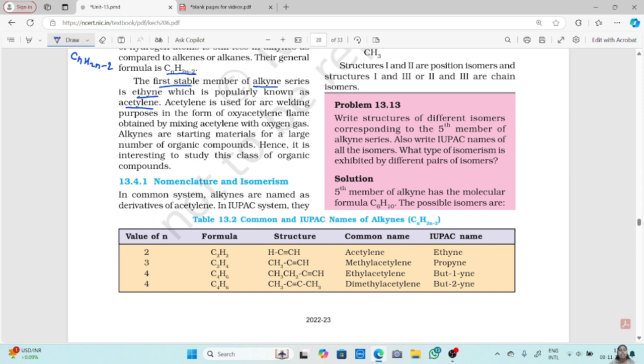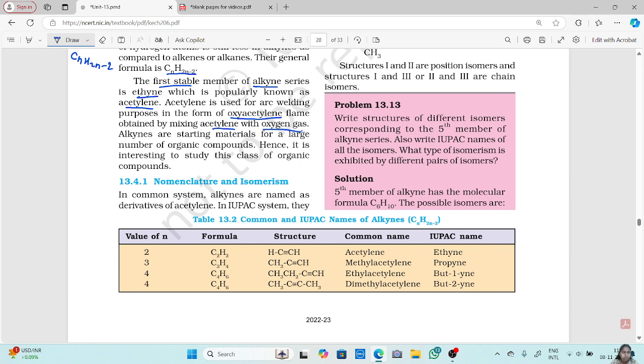Now acetylene is used for arc welding purposes in the form of oxyacetylene flame, obtained by mixing acetylene with oxygen gas. Now how is it used? It is used in the form of oxyacetylene flame, obtained by mixing acetylene with